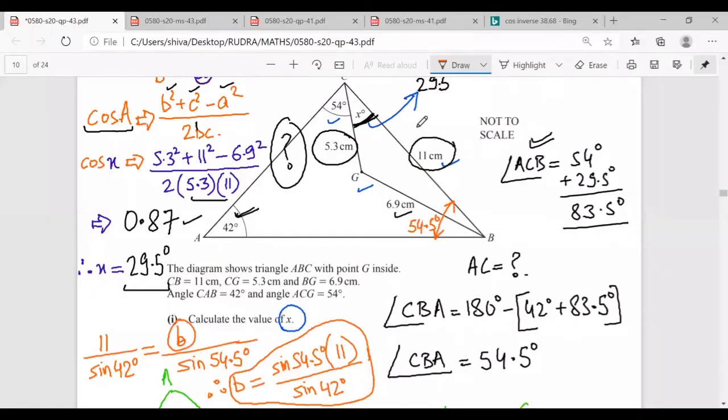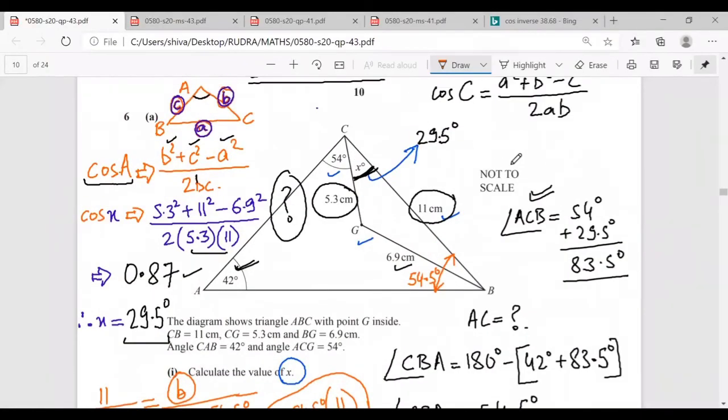So Mr. Rudra, we have the value of x. We have found it to be 29.5 degree. Therefore, whole of angle ACB would be 54 degree plus x degree, which will be 83.5 degree. Now 42 degree is already given.